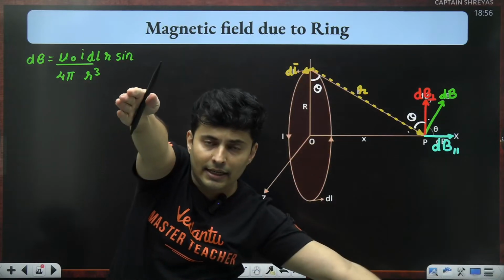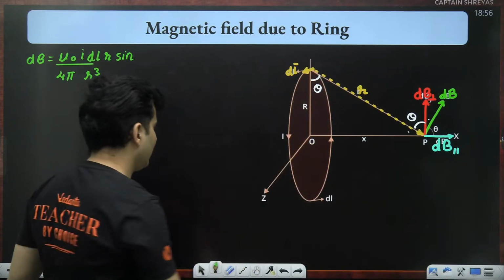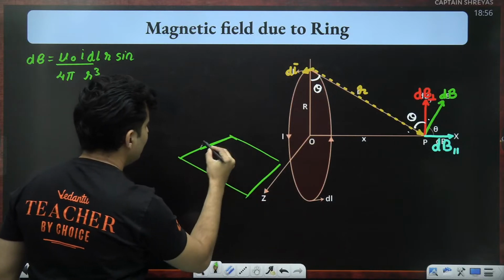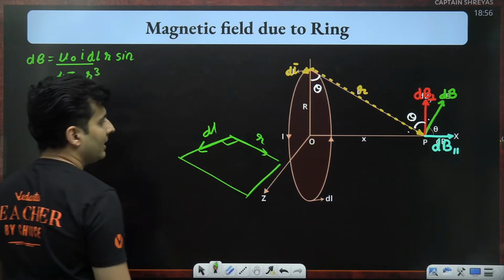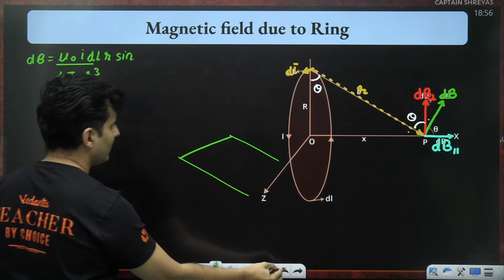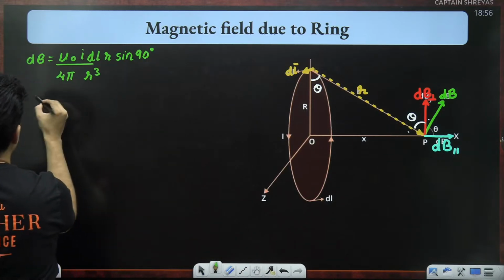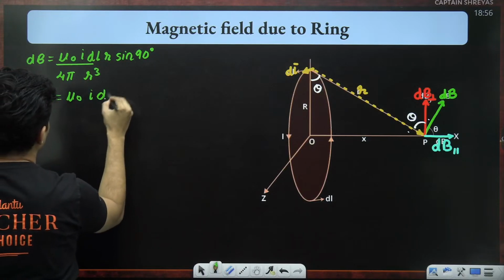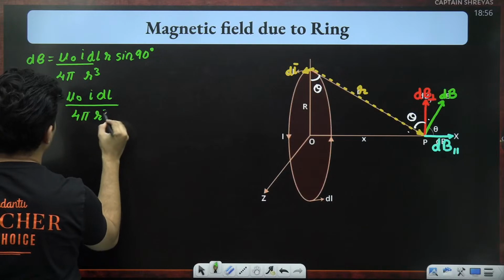It is 90 degrees, but in an inclined plane. Visualize that, guys. Your dl vector was here, R vector was here. So actually they are at 90 degrees with respect to each other. So this will be sine of 90. Therefore, dB will be mu naught current dl, sine 90 is 1, R and R will cancel, 4 pi R square.